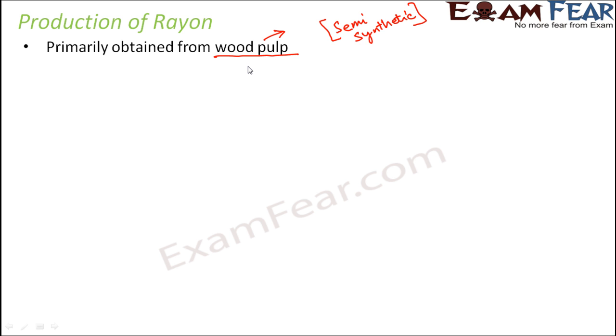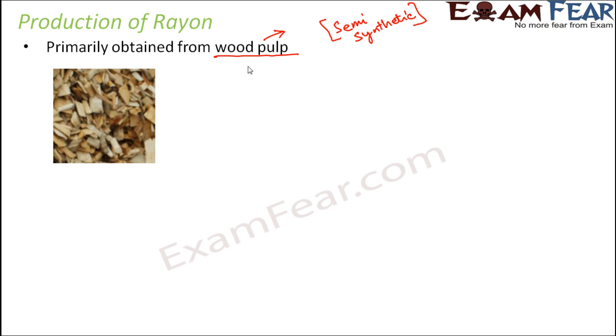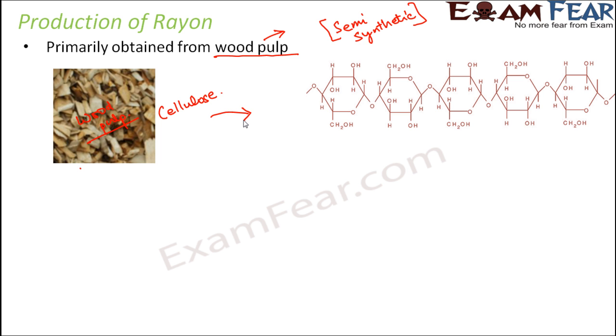Now let us look at the process. What does wood pulp contain? Wood pulp contains a polymer, and which polymer? It contains cellulose, and cellulose is a polymer. This cellulose is then chemically converted into a soluble compound. You see, this is how the structure of cellulose looks. It has repeated units of monomer.